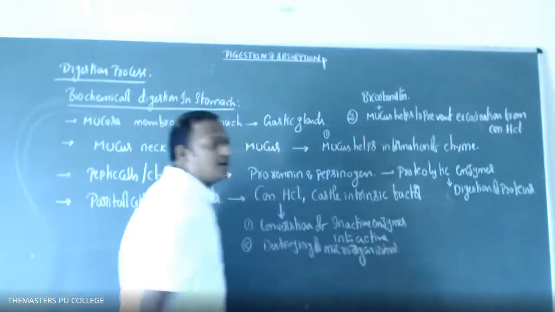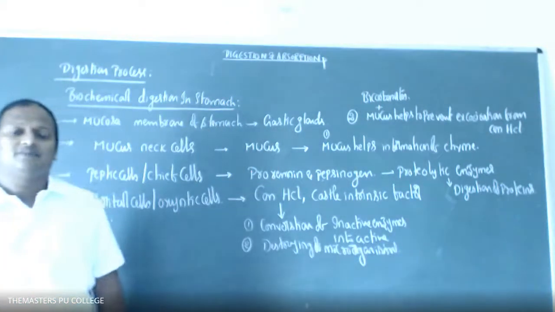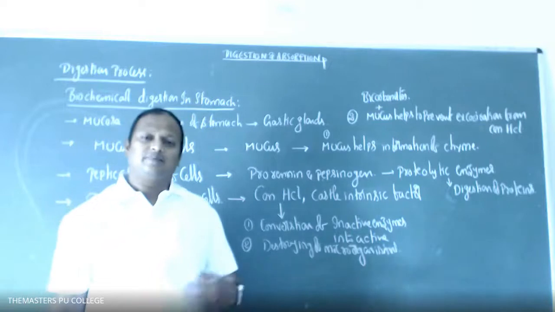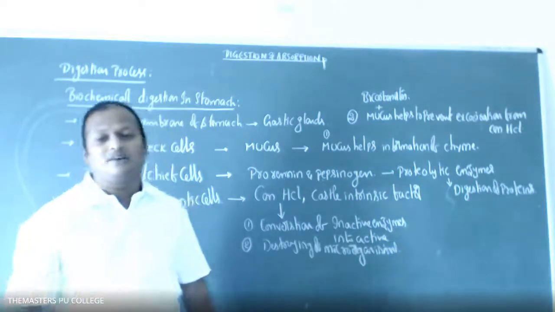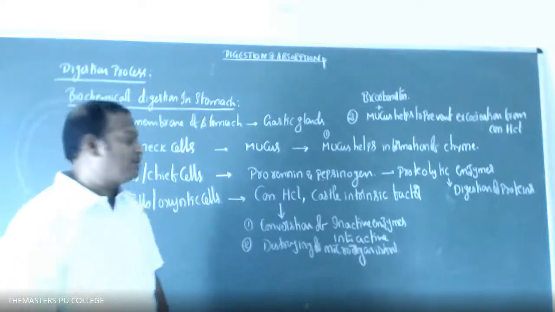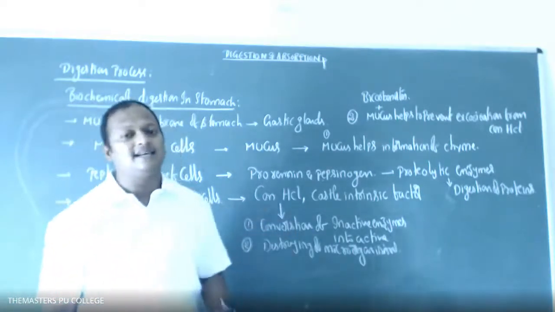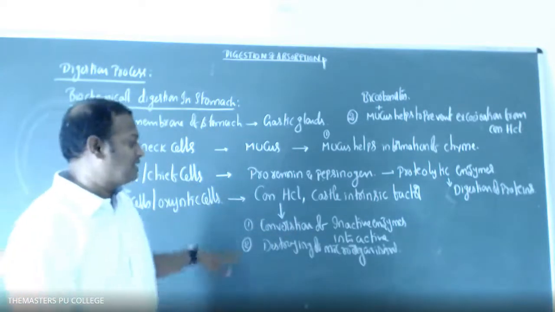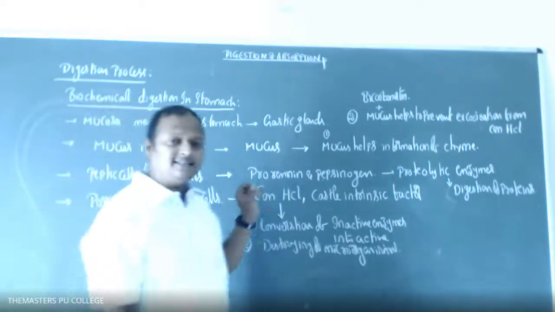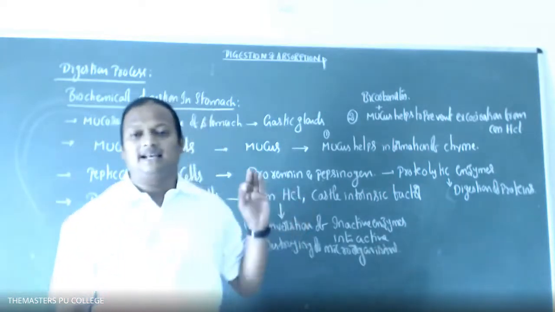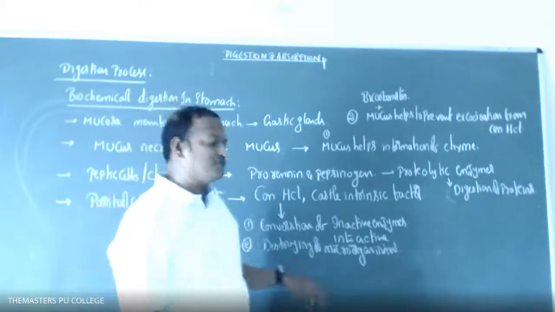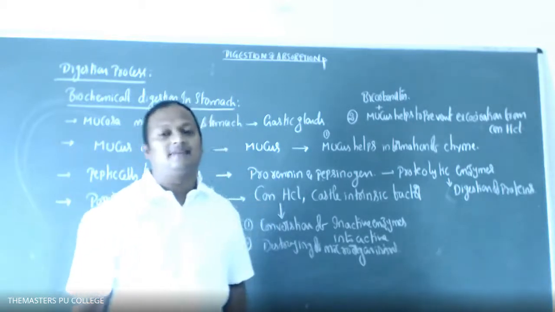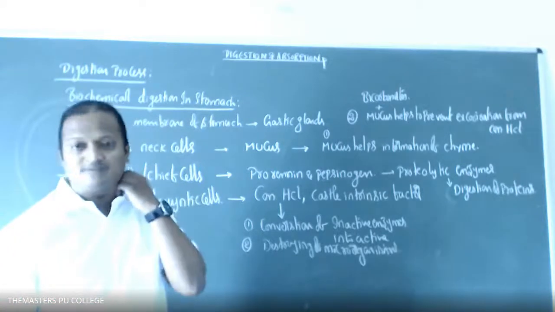Unfortunately, you take different types of contaminated food, and through contaminated food, microorganisms enter. Most of the microorganisms are killed in the region of the stomach by the presence of concentrated HCl. Clear, students? So what are the functions of HCl? HCl converts inactive enzymes into active enzymes. That is the first function. The second function is destroying different types of microorganisms in the region of the stomach.